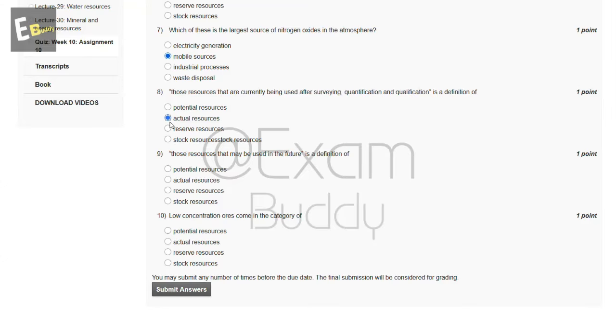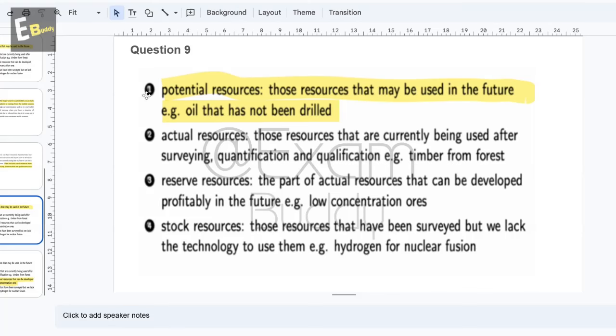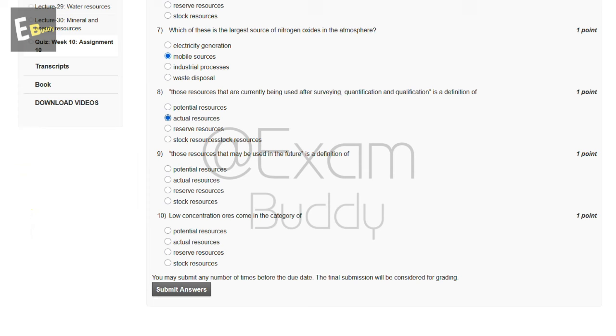Now the ninth question is those resources that may be used in the future is a definition of, so these are the options, and now let's check the answer of our ninth question. So question ninth, potential resources, those resources that may be used in the future. Example, oil that has not been drilled. So the answer of our ninth question is A, potential resources.